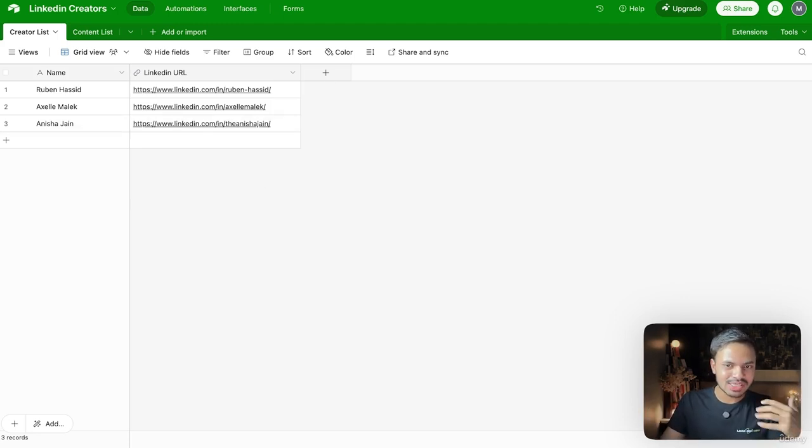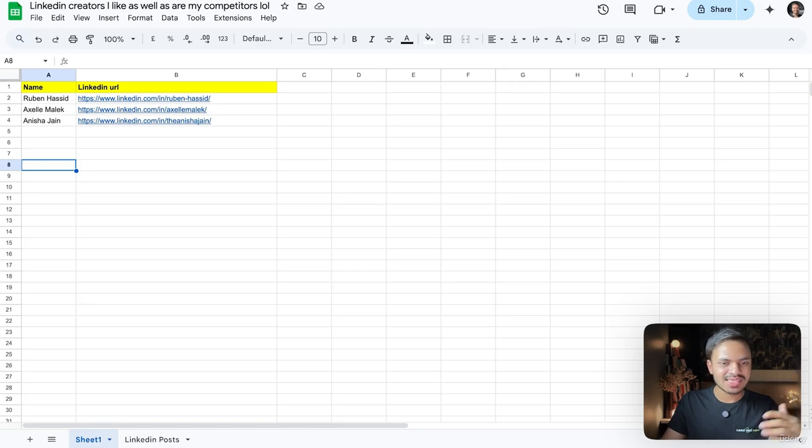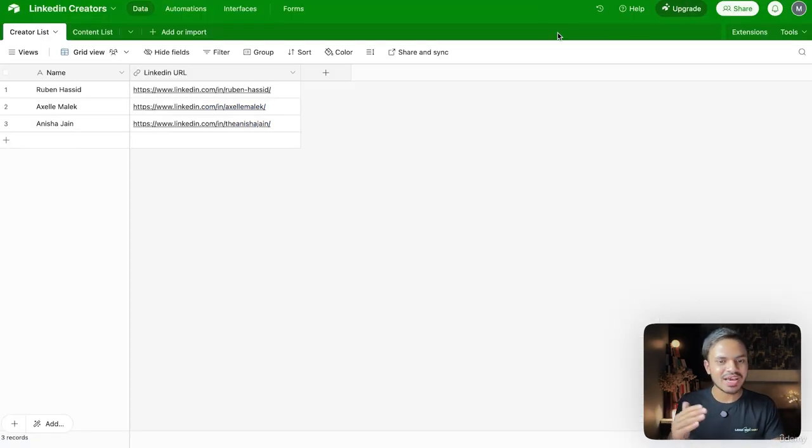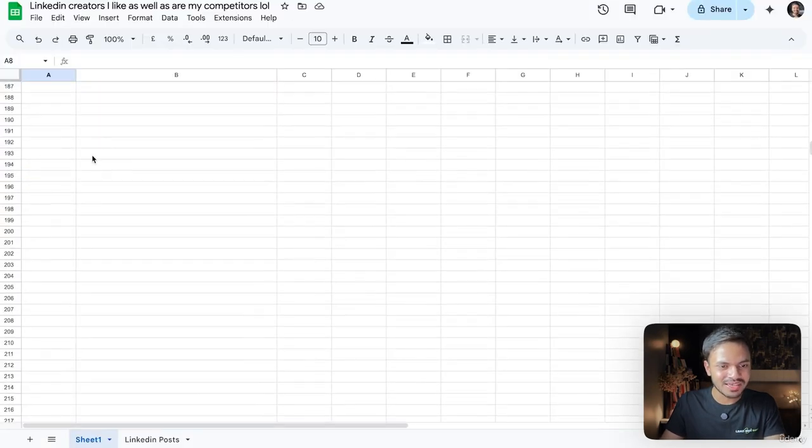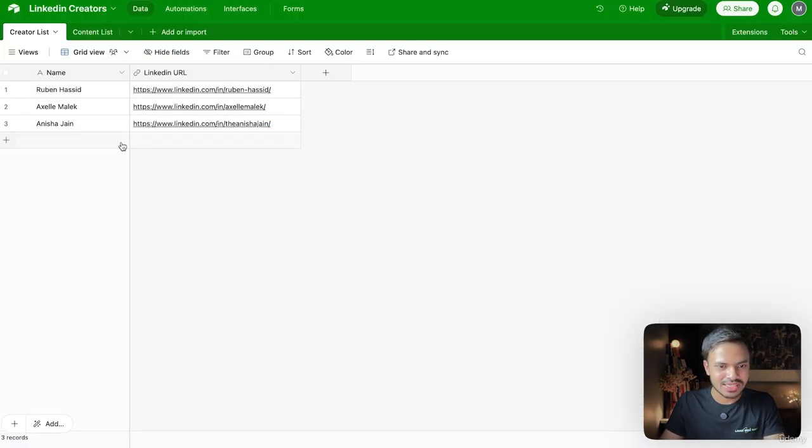But the reason I was using Google Sheet is that a lot of you guys are familiar with Google Sheet and you don't want to deal with more complexity. That's why I was using Google Sheet. But now it's time to enter the next stage, which is Airtable. So this is my creator list, the same we were having inside Google Sheet, nothing too crazy.